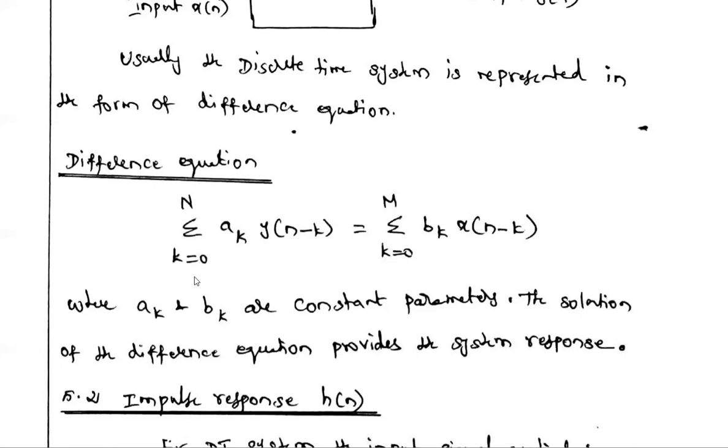So in the analysis, one system equation is given. In the third unit, the differential equation of the system is given, and from the differential equation we have to find the impulse response, step response, transfer function, or frequency response. Similarly, in this case, there is one difference equation. This equation relates the input x of n and output y of n. This is the system equation of the discrete system. For this system equation, if you take the Z transform, after rearranging we will get the impulse response, transfer function, or frequency response, etc.